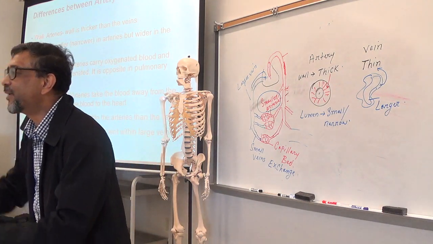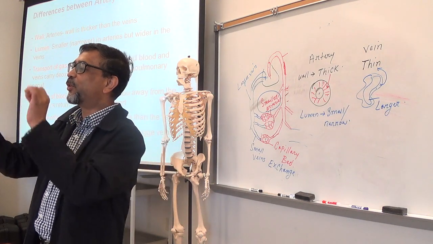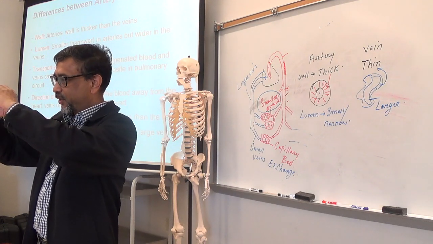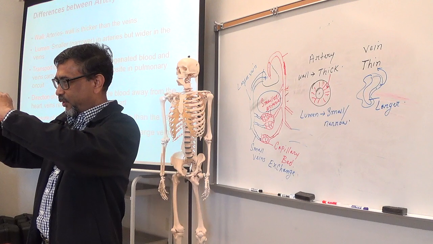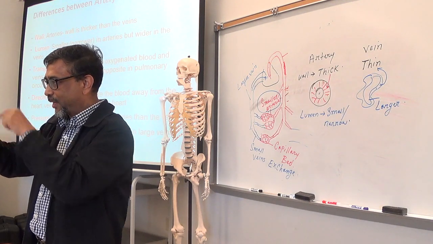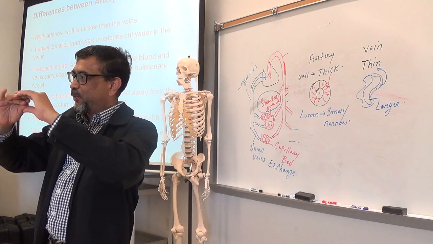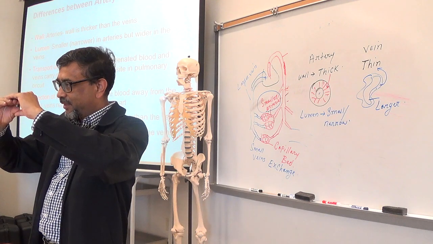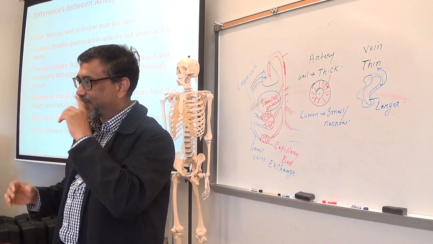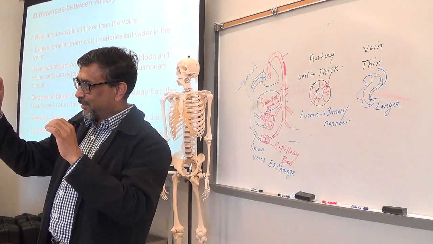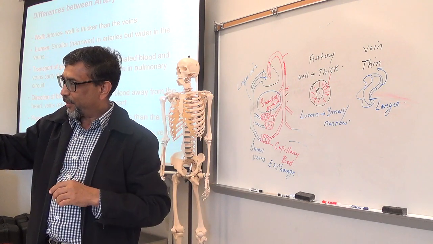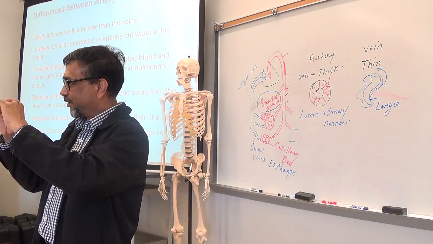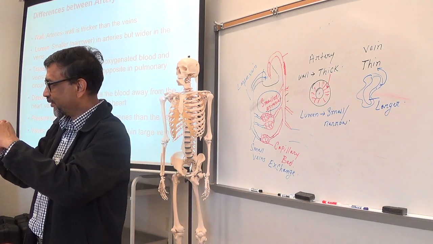Since the wall of the vein is thin, just think about two tubes you have, okay? One tube, the wall is thick. So even if there is no water inside it, it will stay round. Make sense? Because the wall is thick. If the tube has very thin wall, it will get flat easily, right? So that's what I am saying. Since the arterial wall is thick, even no blood is there, it will remain open. When the blood pressure is low or no blood inside the vein, it will get flat easily. Make sense? Okay.